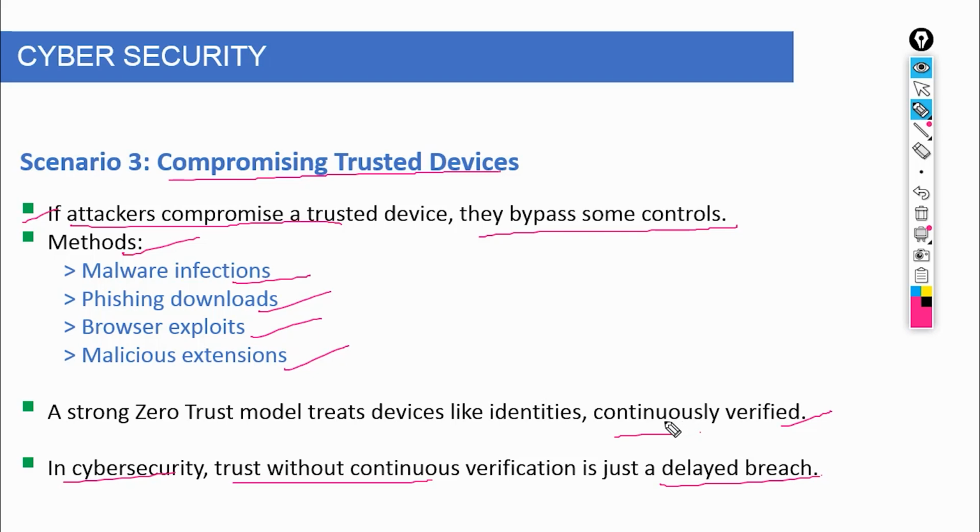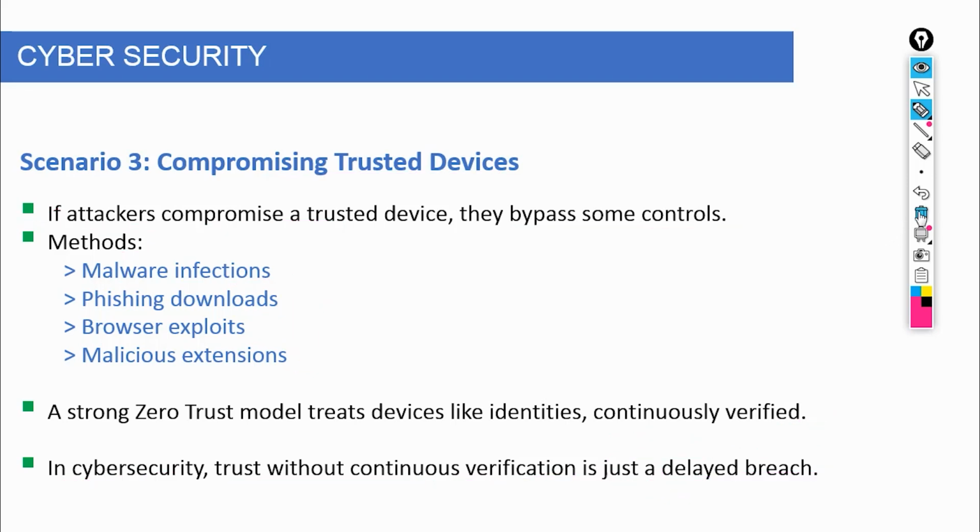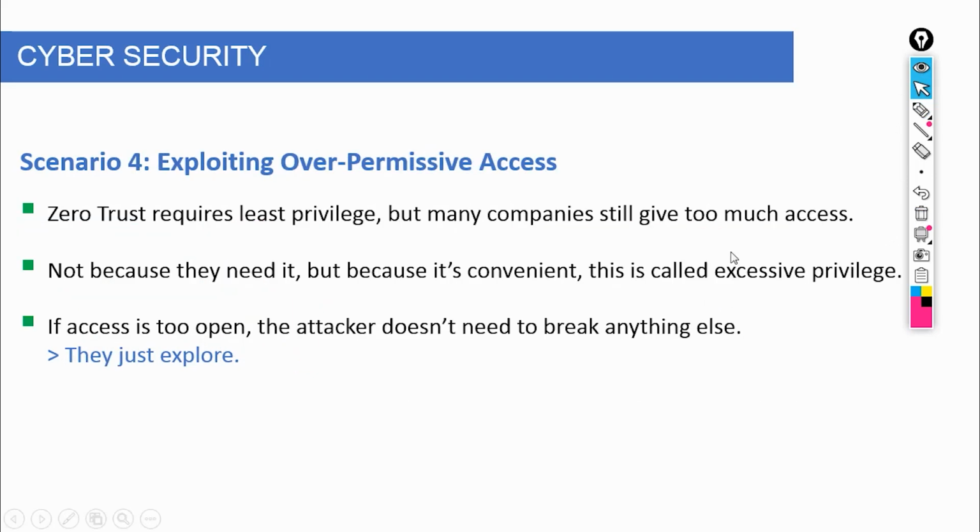Now imagine an attacker gets hold of a low-level employee's credentials, maybe someone from HR, support, or marketing. In a properly designed system, the damage should be limited, but in a weak zero-trust setup, that same account might have access to internal dashboards, shared drives, customer data, or even admin panels, and that's where things escalate.